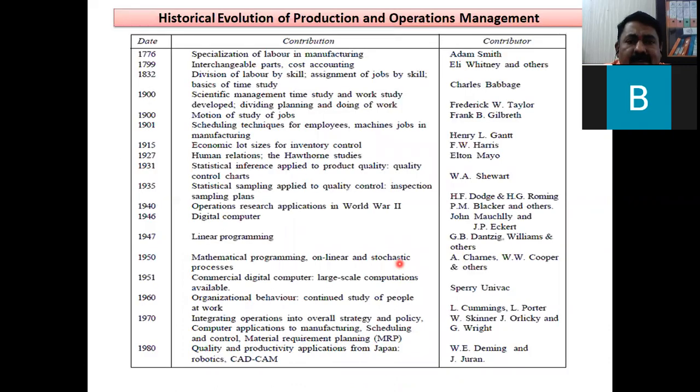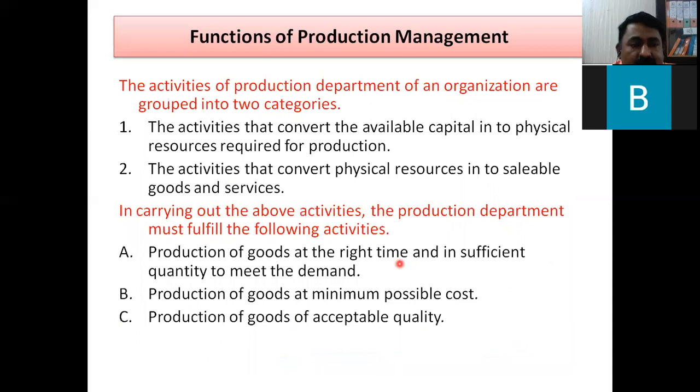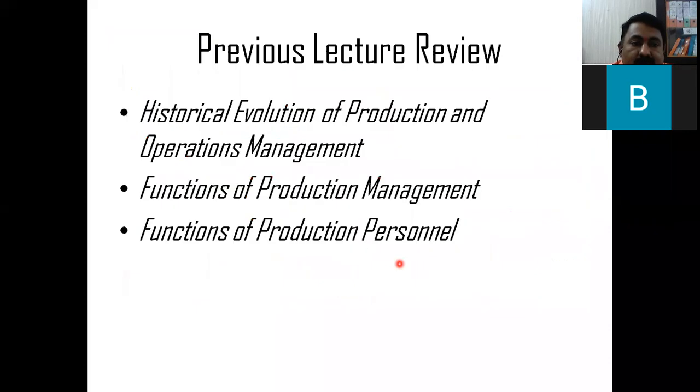Then the history we have discussed from 1776 up to 1980, the different stages of historical evolution in production and operation management. Then what are the functions? The functions are categorized in two categories: the activities required to convert the available capital to physical resources. One, the creation of resources, and by using the resources, the creation of goods and services or saleable product.